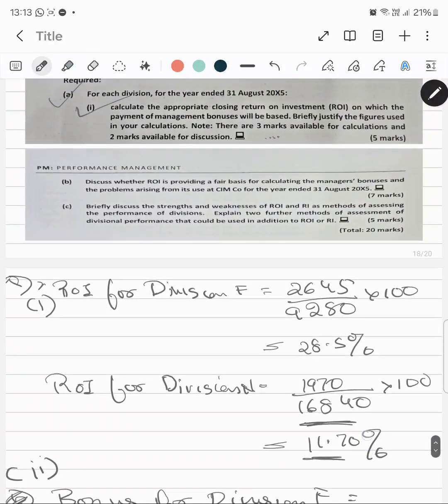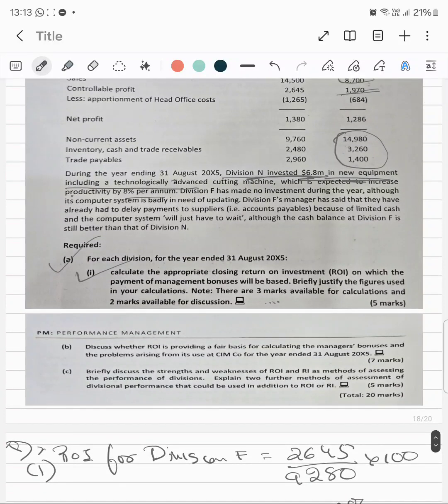Again, it depends on whether the investment is done during the year end. If it is done at the year end, maybe the returns could be seen next year, and it is possible that next year the returns might improve. But there is no clarity given in the question whether this investment was done during the year or at the year end.